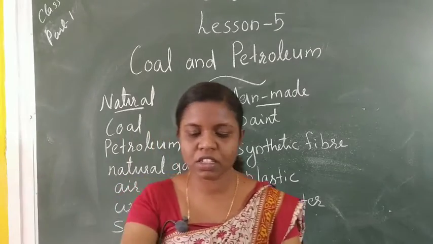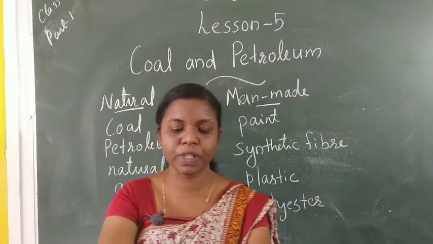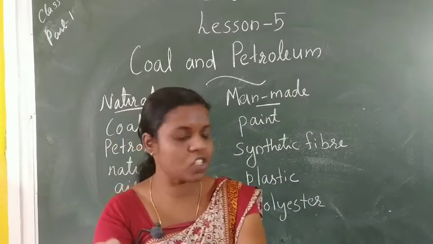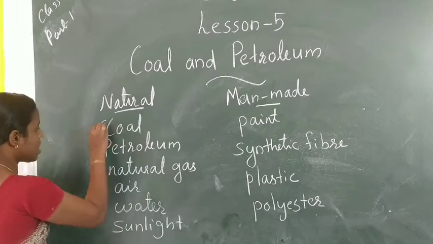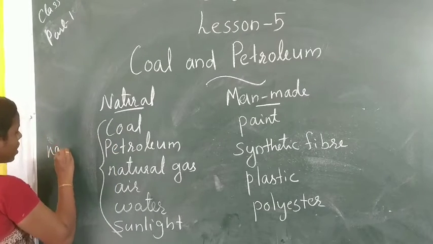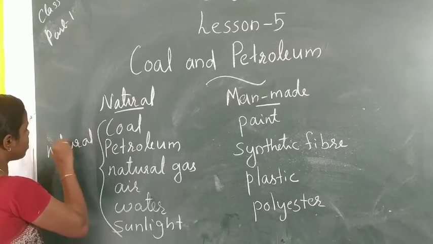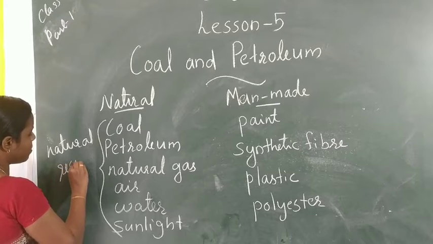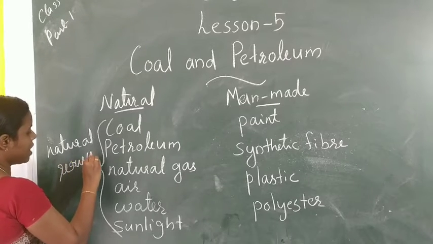The various resources which are obtained from nature are called natural resources. That means they are obtained from nature.